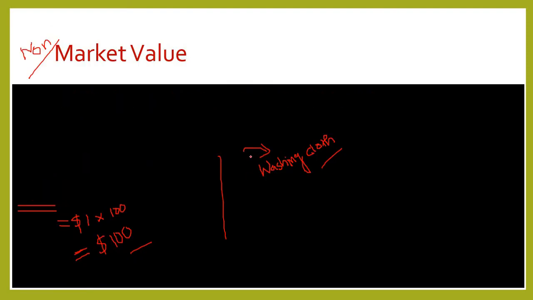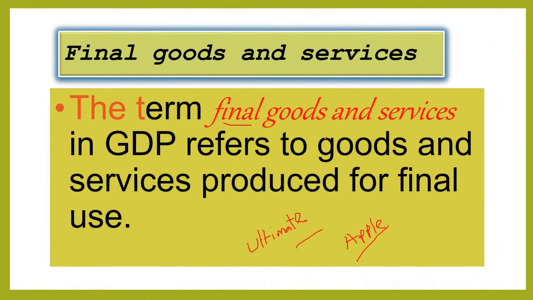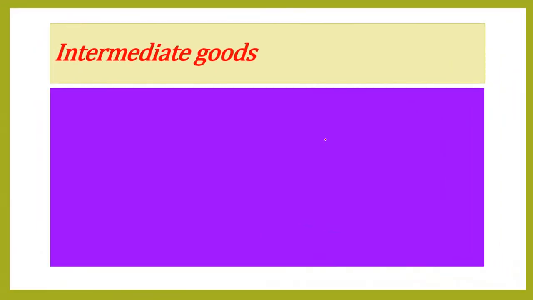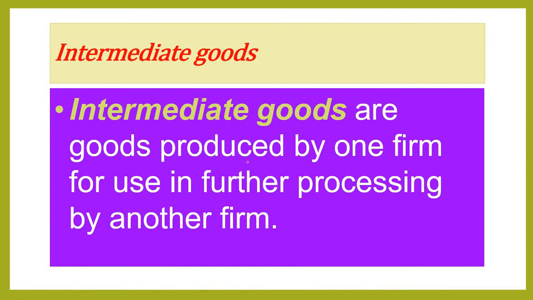Okay, what's intermediate goods? Suppose in our previous slide we talked about Apple as a final good. Now we are making apple juice. We now don't want to consume the apple, we want apple juice.